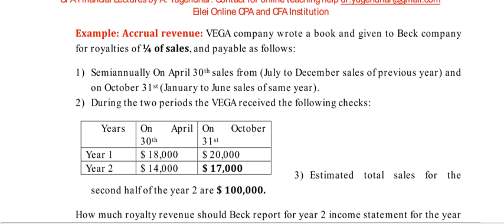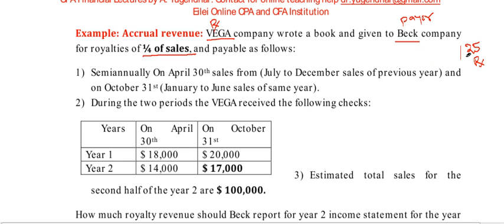Read the question. VEGA company wrote a book, so VEGA is going to receive royalties, and given to Beck company. Beck company is the royalty payer, for a royalty of 1/4 of the sales. For example, if sales is $100, then the royalty will be $25. Just for understanding I am writing here.